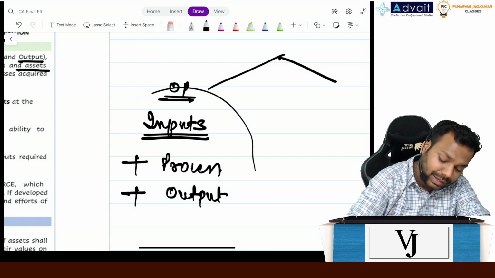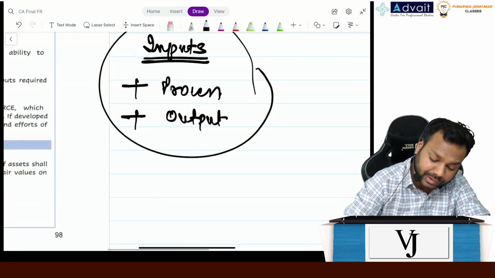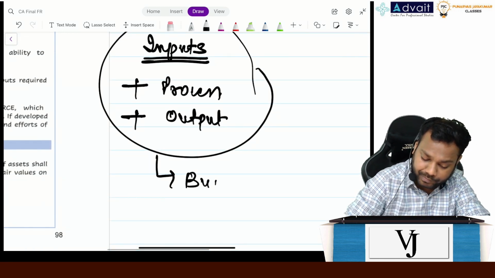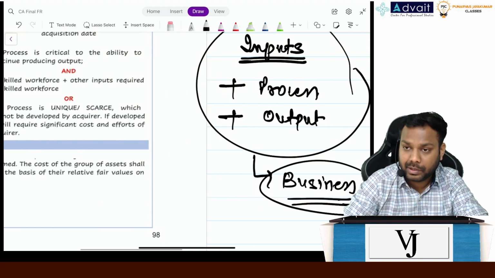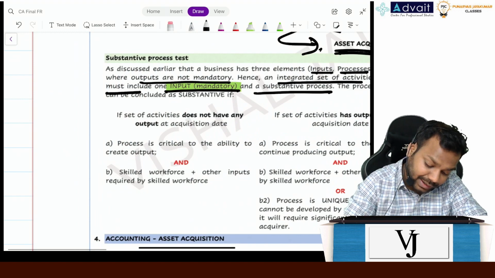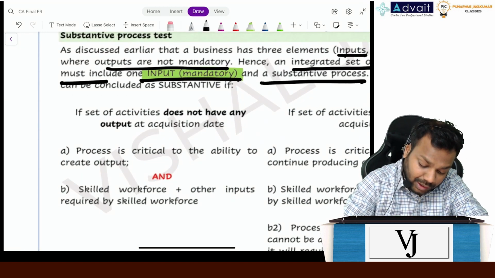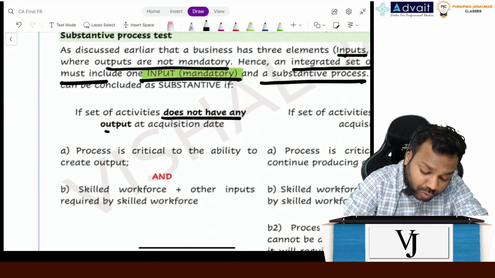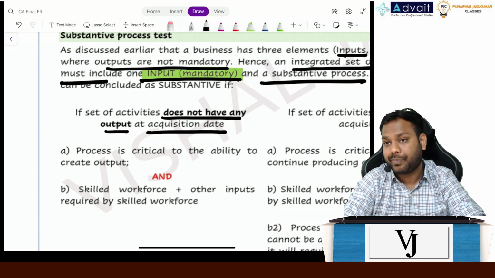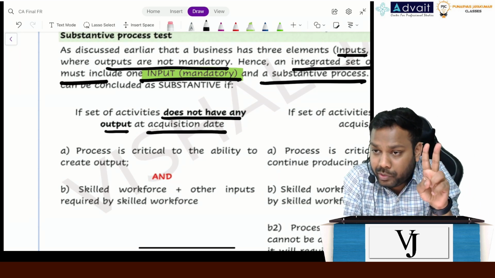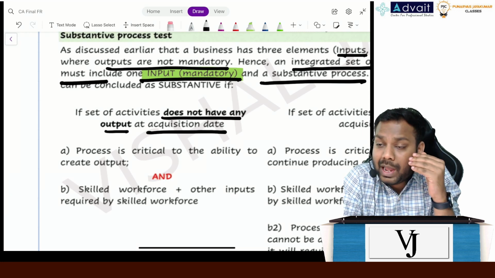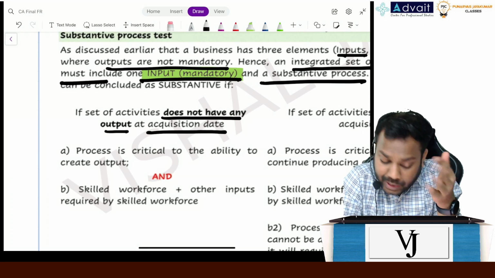If all of these are there, it is a business, right? Now read this paragraph. It says if the set of assets does not have any output at the acquisition date, meaning I do have input, my process is there, but I don't have any outputs.